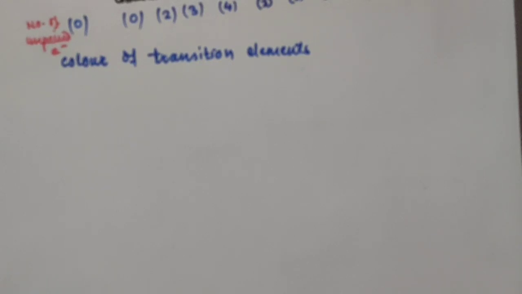Actually, the color of a substance depends upon the absorption of light of a particular wavelength from the visible region.